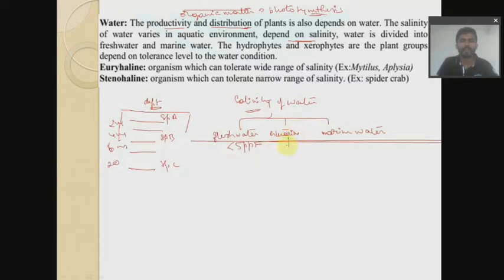So in case of the estuarine water, we have around 25 to 30 ppt, and it is more than 32 ppt in case of your marine water. So we'll be having different organisms found in different waters. The marine organisms have their own type, the estuarine water will have its own type, and the freshwater organisms are different types. They cannot survive in marine, they cannot survive in freshwater, right? So the organism distribution also depends on salinity.